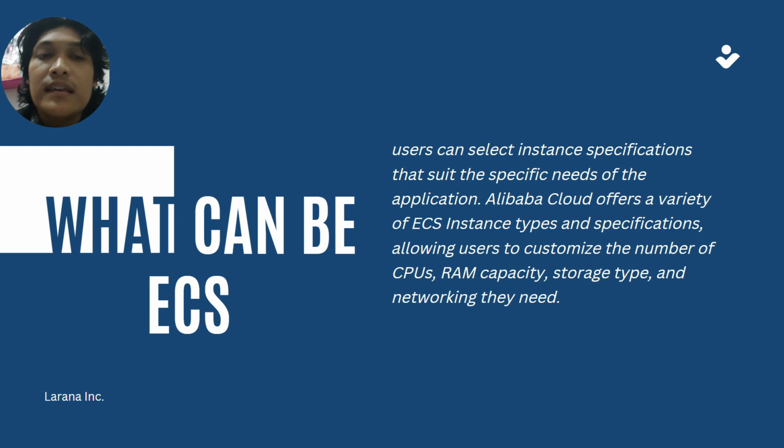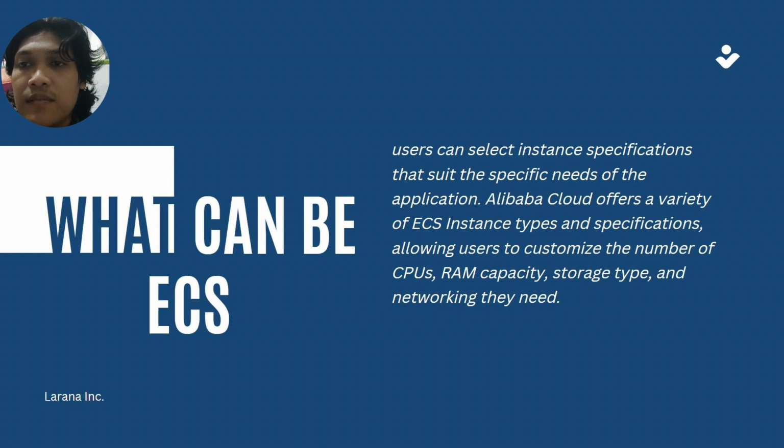What can be done with ECS? You can select instance specifications that suit the specific needs of the application. Alibaba Cloud offers a variety of ECS instance types and specifications, allowing users to customize the number of CPUs, RAM, capacity, storage type, and networking they need.